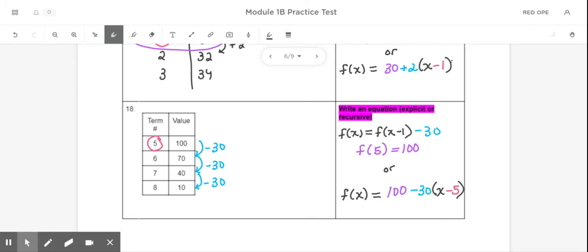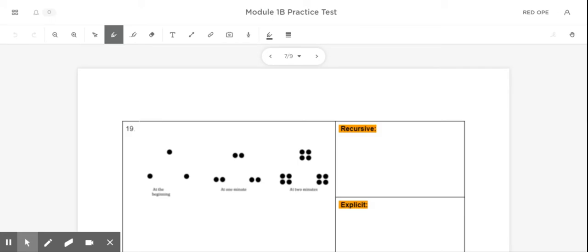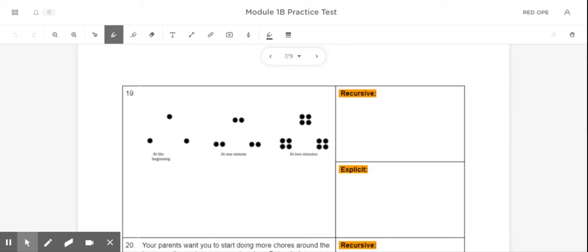Now on slide number 7, we're going to keep going with writing these equations, except for now we've got a visual pattern. So again, I would make a table. It says at the beginning, at 1 minute, and at 2 minutes. So in my table, I'm going to have x and f of x, because I'm just comfortable with that notation. At the beginning means 0, and there are 3 dots in the picture. After 1 minute, there are 6 dots in the picture, and after 2 minutes, there are 12 dots in the picture. Now, my next step here would be to find the pattern.